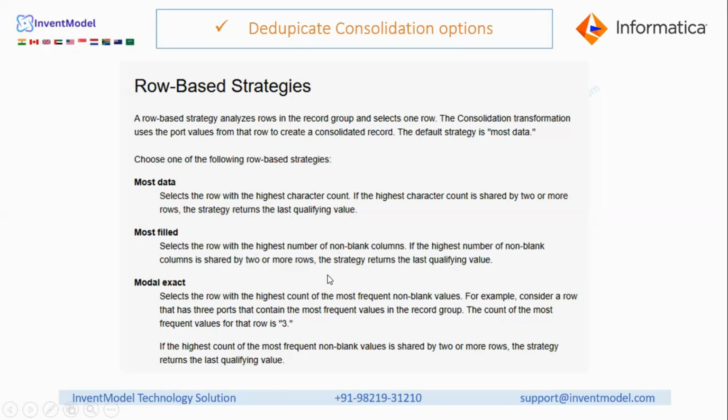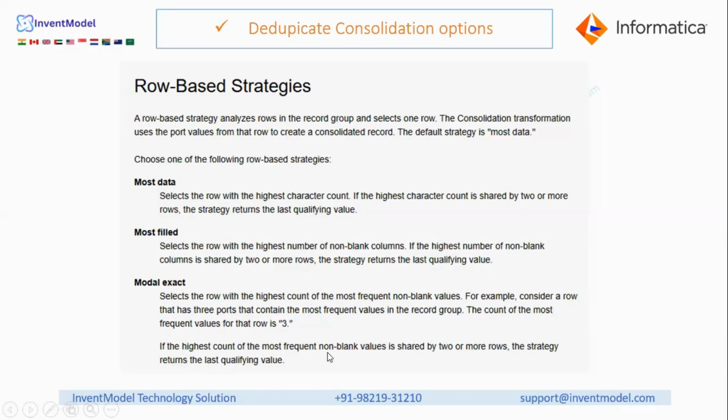So always remember this. And mode exact is that it will just see the most frequent values in the record. Although that frequent value is wrong also, it will be treated. So select the row with the highest count of the most frequent non-blank values. What is mode exact? Mode exact is the row with the highest count of the most frequent non-blank value. For example, consider a row that has 3 parts that contain the most frequent value in the record group. The count of the most frequent value for that row is 3.